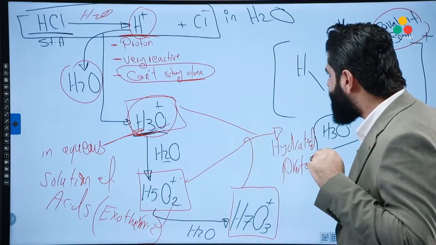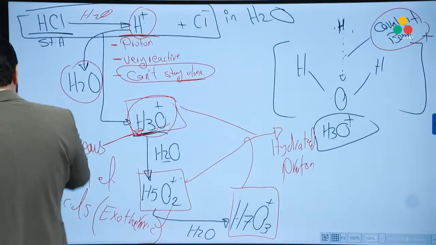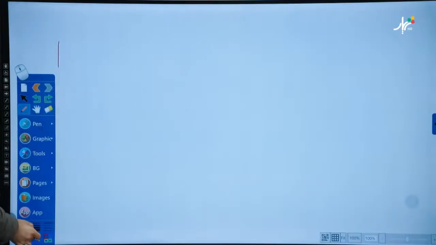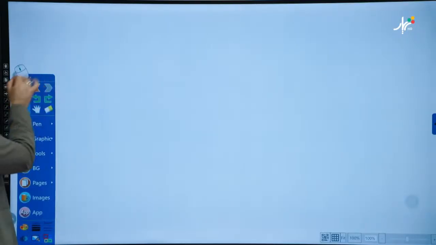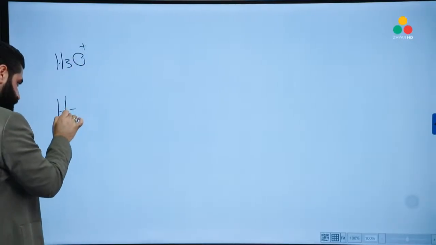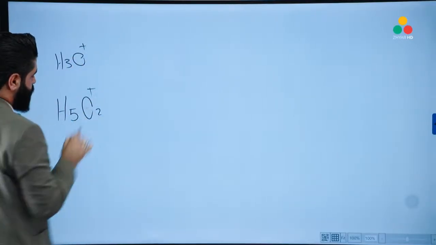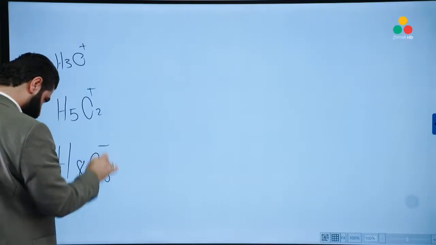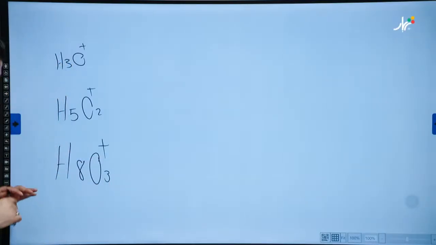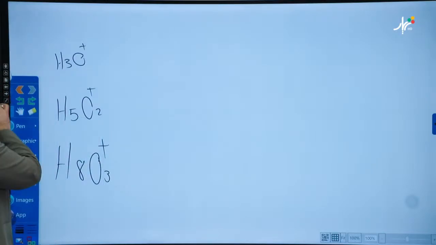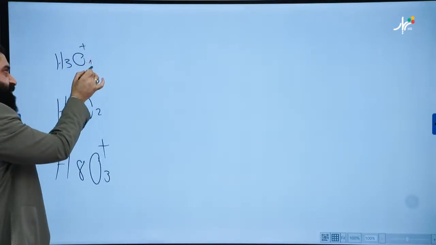So how to identify the hydrated protons? For example, if I say H3O is a hydrated proton, H5O2 or H8O3, which of the following is the hydrated proton? Look, there's a very simple technique to identify the hydrated protons. Take the number of oxygens here.